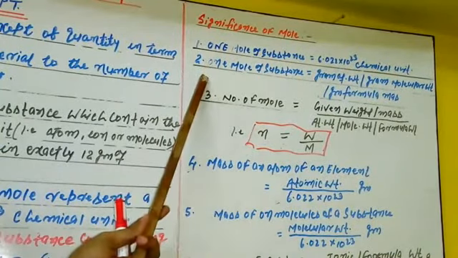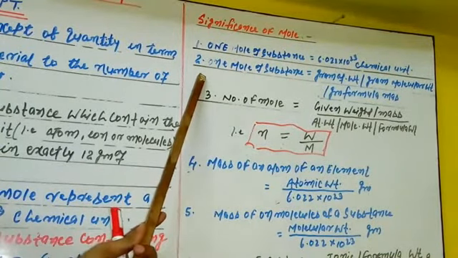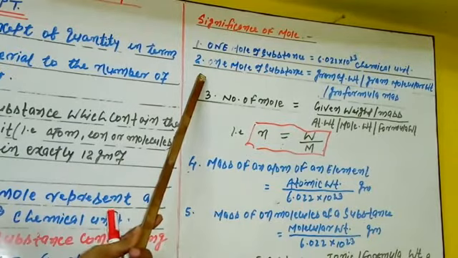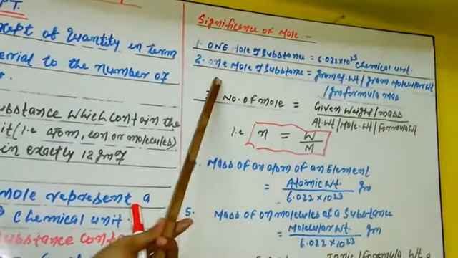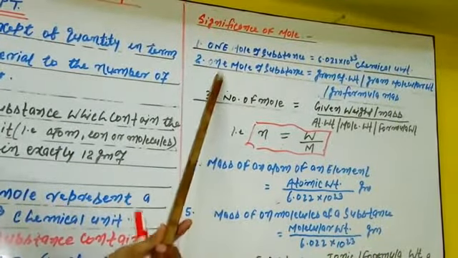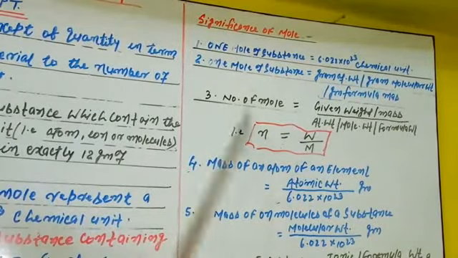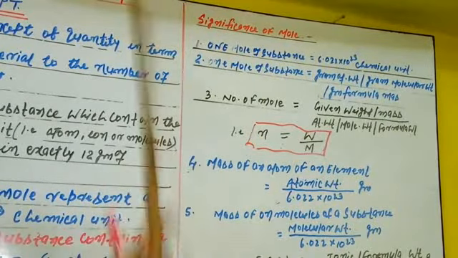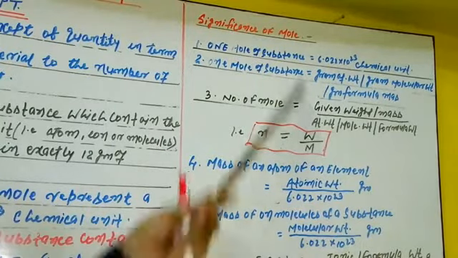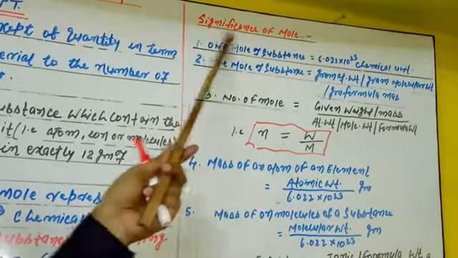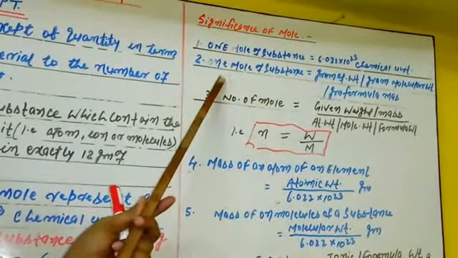Second, we already said mole relates to the atomic weight, the molecular mass, and the formula mass. So these are different things. In the second significance, for the purpose of solving numericals, this is very important for solving most numerical problems related to moles. So how can you move toward solving the numerical problem? We must summarize it under the significance of mole. So you see the second thing.